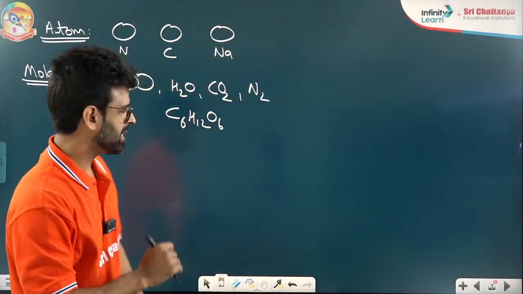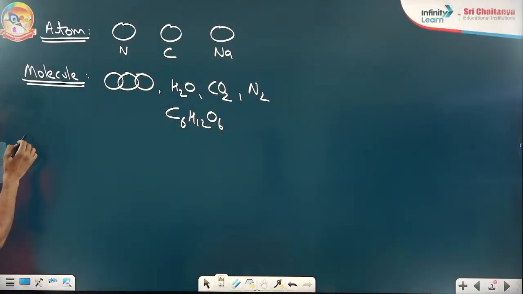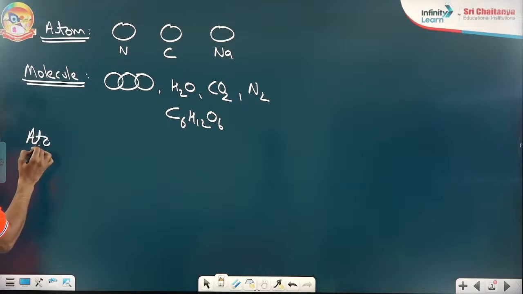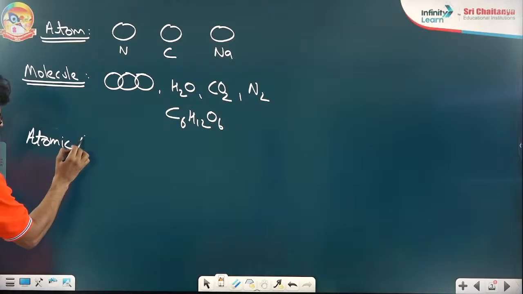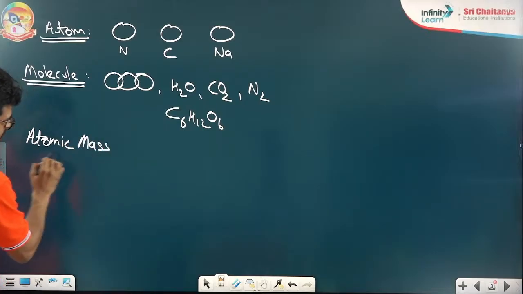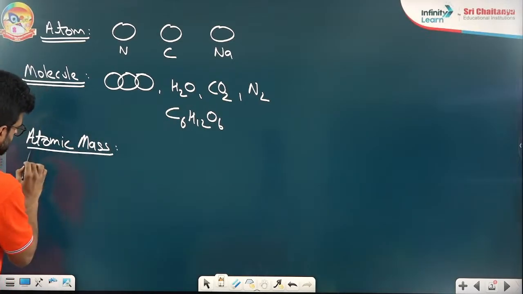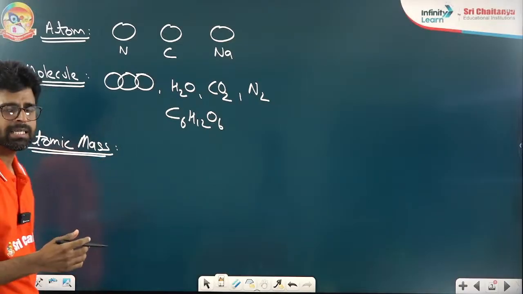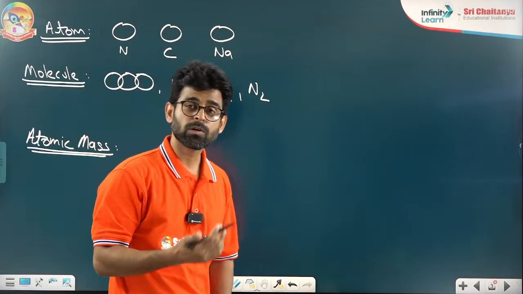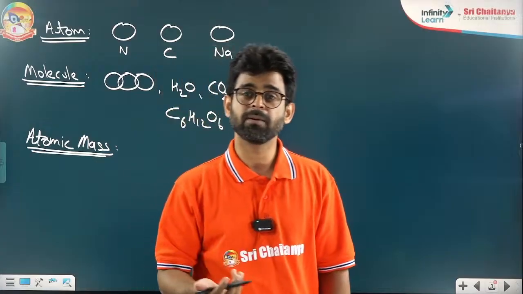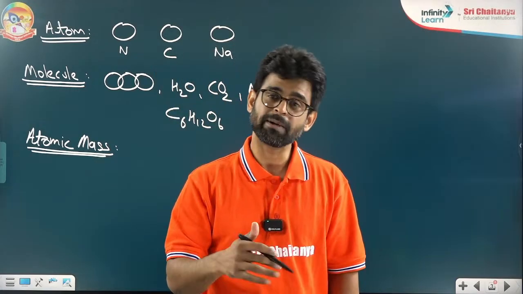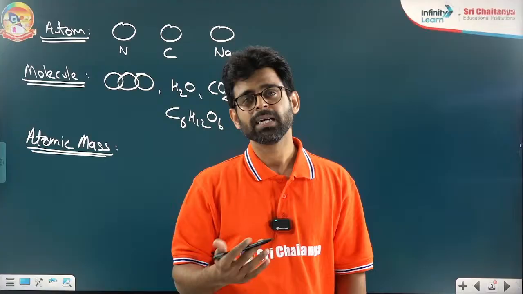Look at this carefully. My next main term is atomic mass. Before starting the mole concept or mole questions, we have to be clear about atomic mass, gram atomic mass, molecular mass, and gram molecular mass.